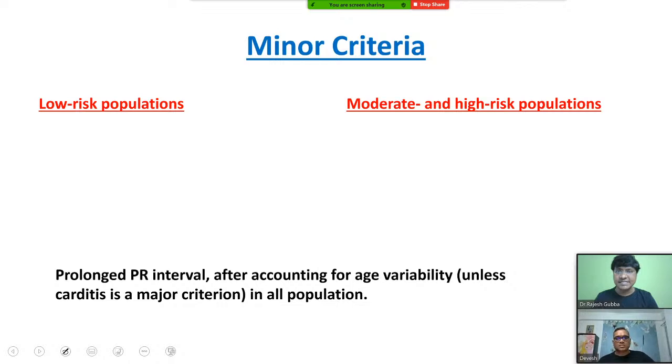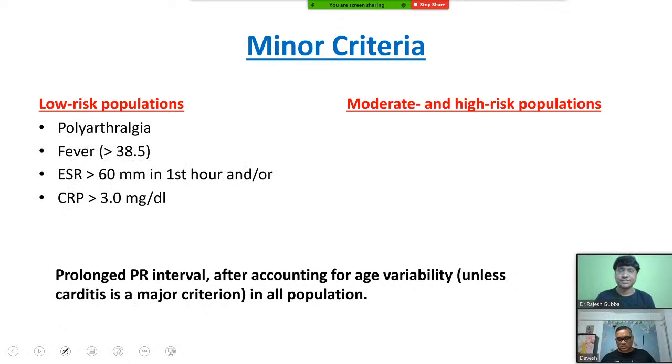Now, let me discuss the minor criteria. Minor criteria also is slightly different for low risk population as well as the high risk population. Now, you take low risk population. What all should be there? Polyarthralgia should be there. Low grade fever, temperature more than 38.5 degrees centigrade. ESR more than 60 in the first hour. CRP should be more than 3 milligrams.